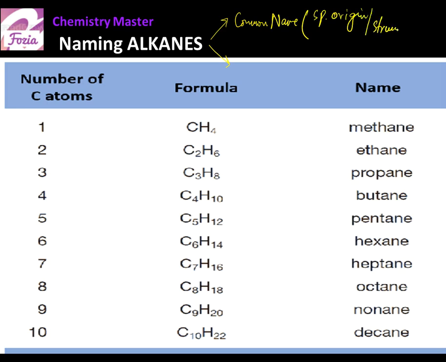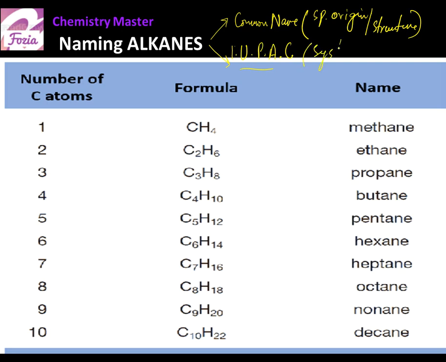Not all compounds have this name, but the other name is called the systematic name, which is assigned as per rules and regulations. We have a set of rules to name all chemical compounds under the International Union of Pure and Applied Chemistry, in short pronounced IUPAC. So the IUPAC name is the systematic name.